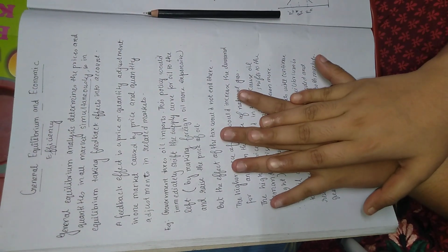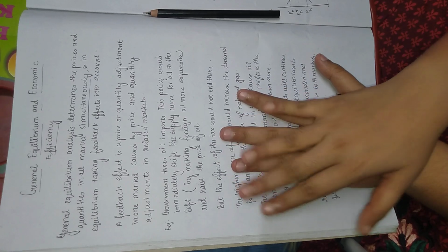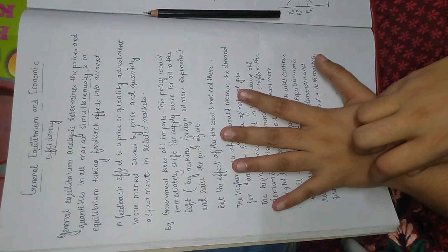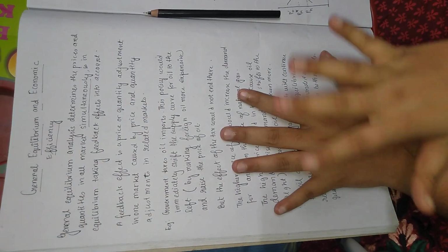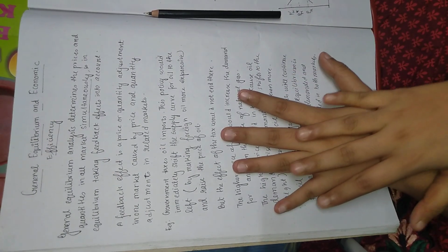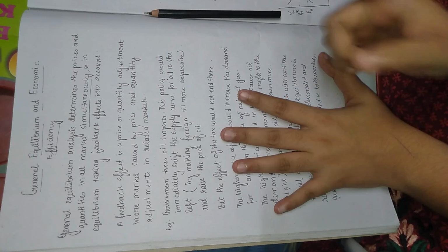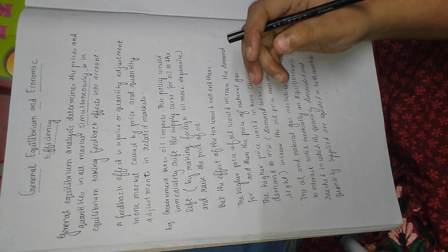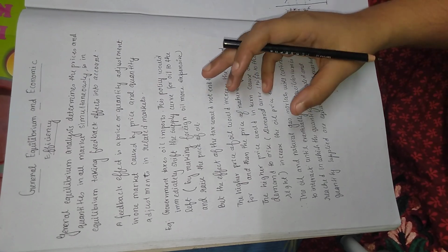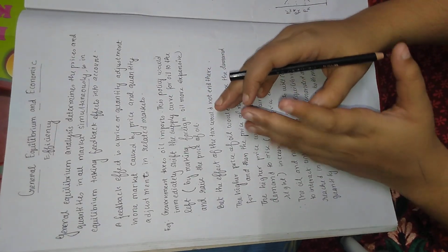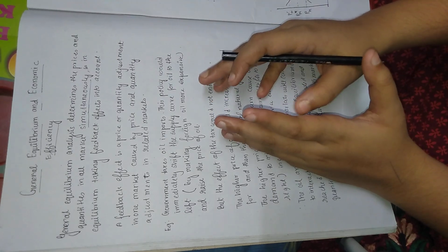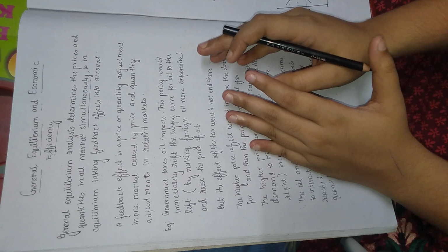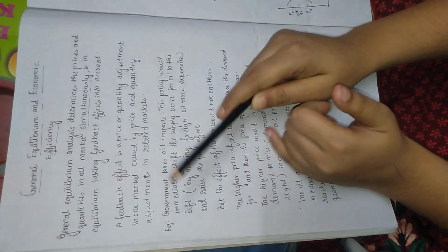It is saying that general equilibrium deals with determining the prices and quantities in the markets simultaneously, accounting for the feedback effect. And the feedback effect is nothing but the adjustment of price and quantity in one market which has been caused by the change in price or quantity in the other market. Okay, for example, let's see,